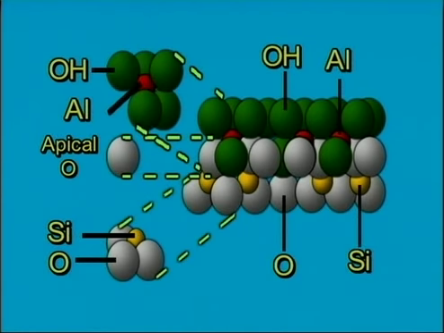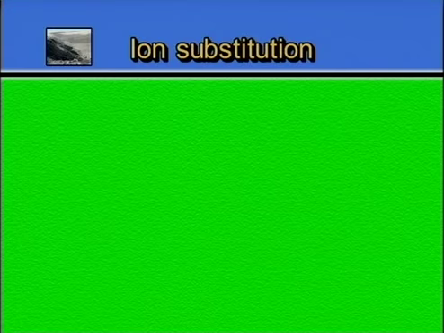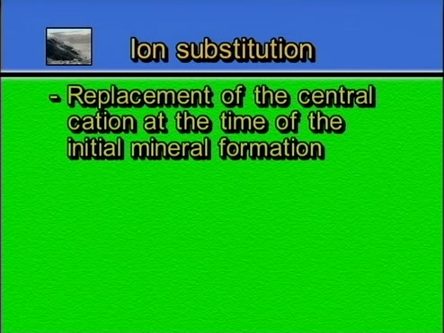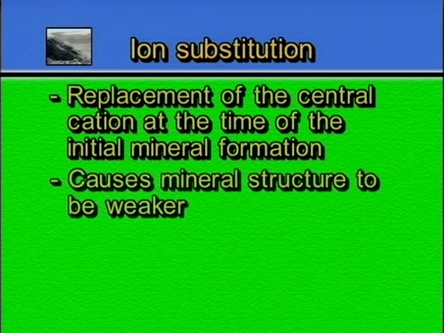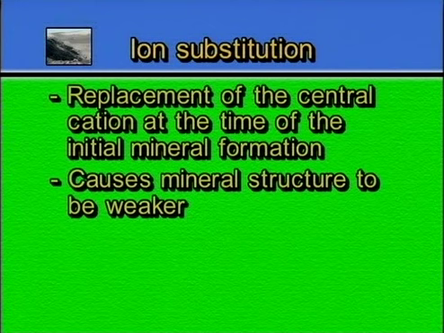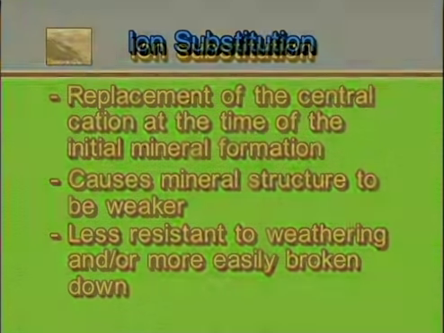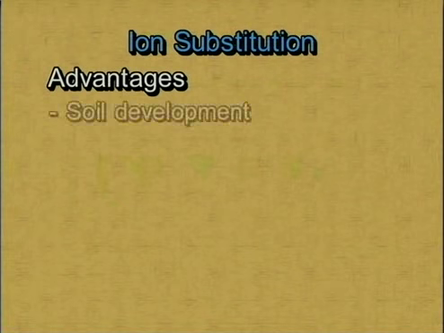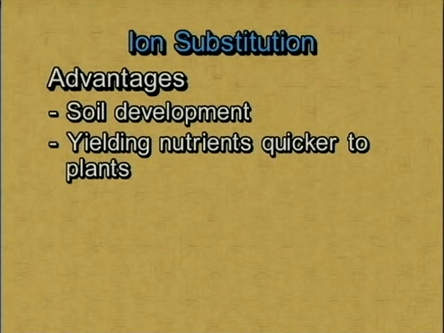So whether we're talking about substitution in the tetrahedron or substitution in the octahedron, ion substitution, which is the replacement of the central cation at the time of the initial mineral formation, is a phenomenon which will cause that mineral structure to be weaker. That is to say that these minerals will be less resistant to weathering or more easily broken down. Now that can be both good and bad. It's good from the standpoint of soil development and from the standpoint of that soil yielding nutrients in an available form quicker to the plant.